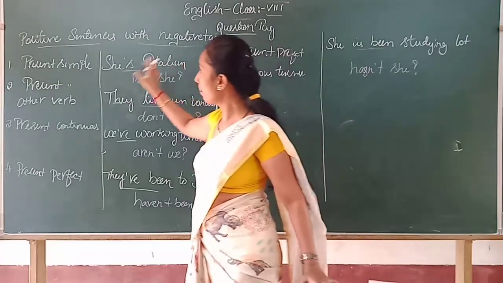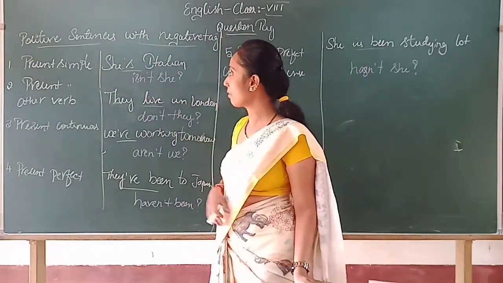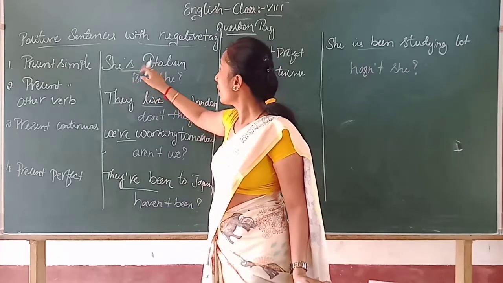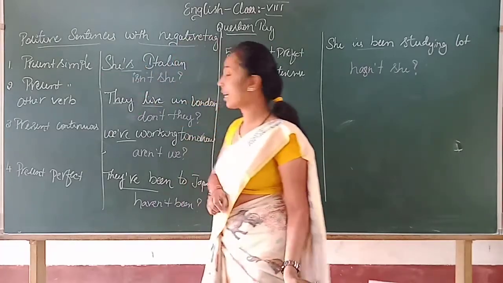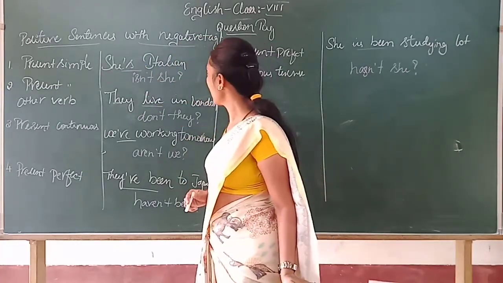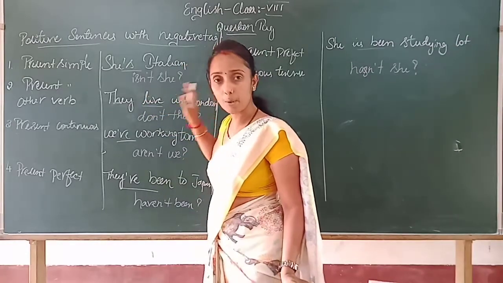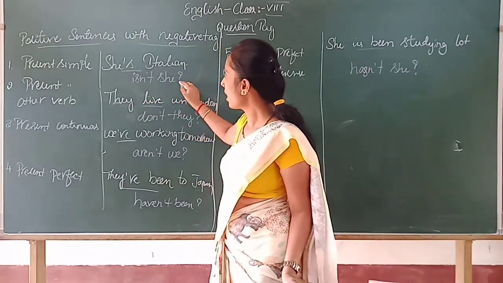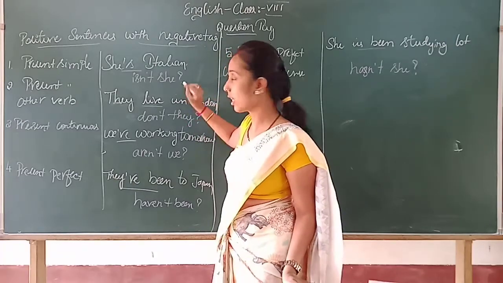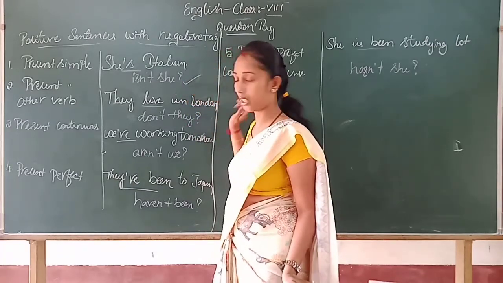So in the simple present tense, we have seen she's, where the apostrophe stands for is. She is Italian. Then the question tag, as this is a positive statement, is isn't she. If you have written isn't she, then it is correct.